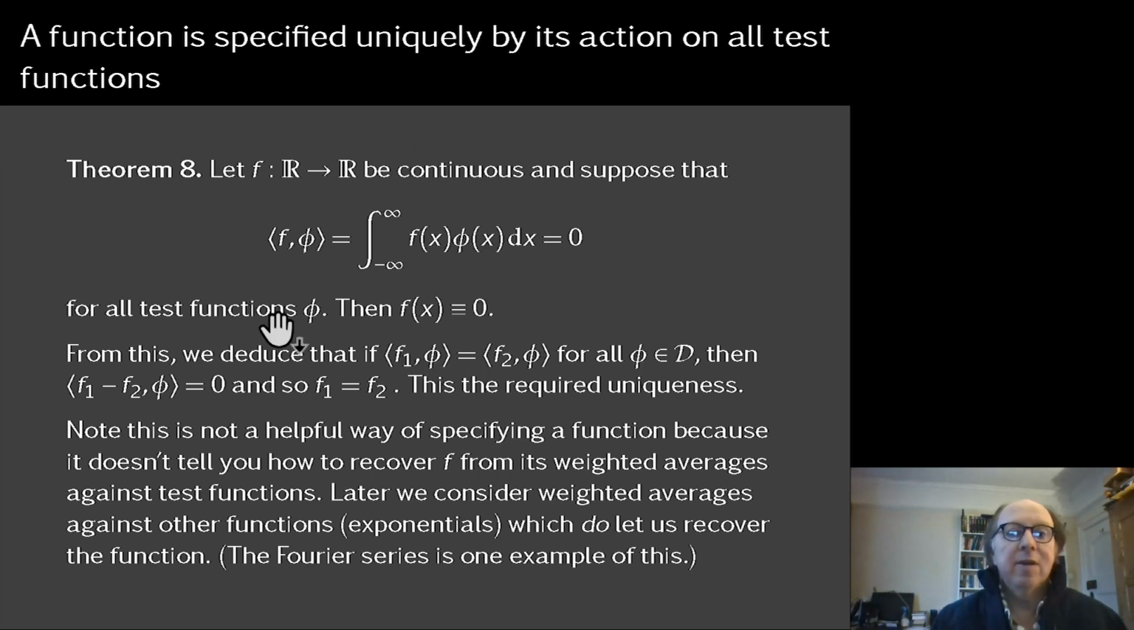The way the theorem says this is that if the action of f on phi is 0 for all test functions, then f itself must be 0. But then it's a short step from that to say that if we have two functions with the same action on all test functions, the integral of f1 times phi is equal to the integral of f2 times phi for all test functions, then f1 must be equal to f2. And why is that? Because we simply subtract: f1 minus f2 integrated against phi would then be 0.